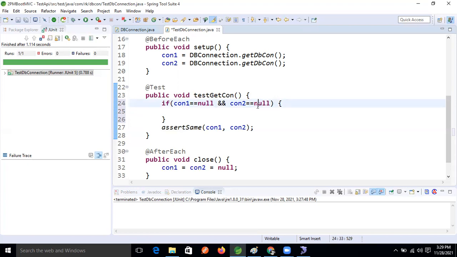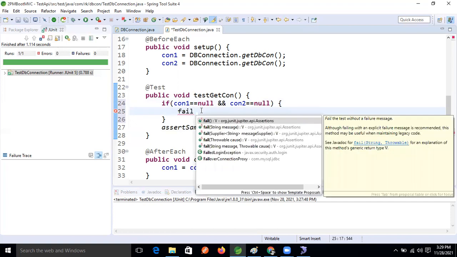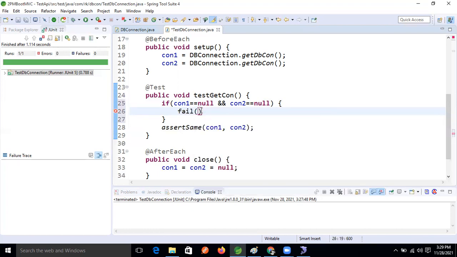So for that purpose, in the assert, one more method is there, the fail method. We will use this fail method, and inside it we will write the message: null value.